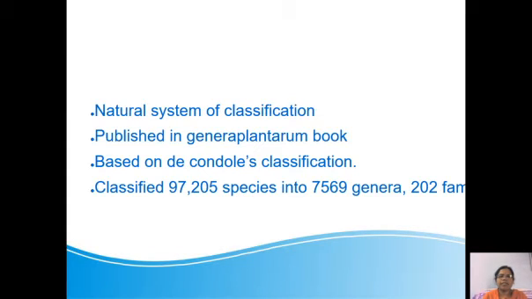Bentham-Hooker's classification is the best example of a natural system of classification. Classifications are of three types, on the basis of the characters they have taken to classify the plants. They are artificial system of classification, natural system of classification, and phylogenetic system of classification.